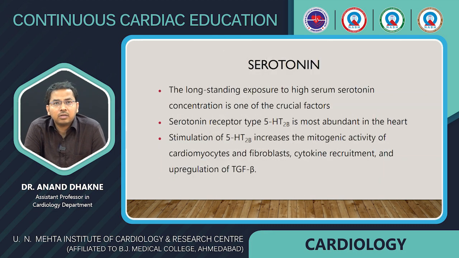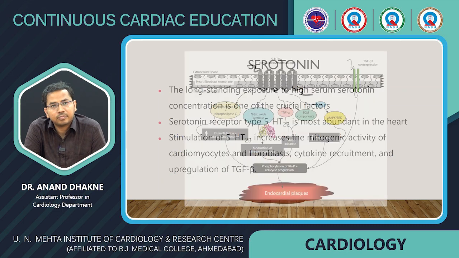Serotonin. The long-standing exposure to high serum serotonin concentration is one of the crucial factors. Serotonin receptor type 5-HT2B is the most abundant in the heart. Stimulation of 5-hydroxytryptamine 2B increases the mitogenic activity of the cardiomyocyte and fibroblast, cytokine recruitment, and upregulation of TGF-beta.